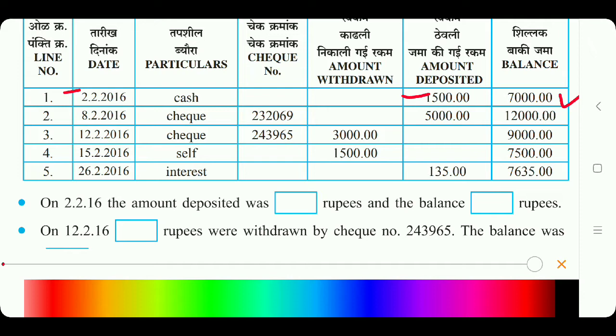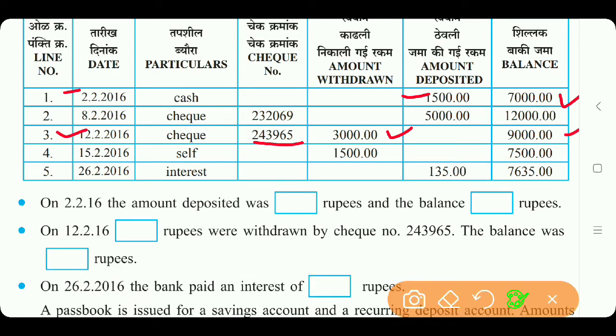Now second, on 12th February 16, dash rupees were withdrawn by check number. The check number is also given here. Now where is the date? 12/2, third one. How much amount withdrawn? Withdrawn means this side, this 3,000 rupees. This is the check number given, 243965. And how much is the balance? This is 9,000, the balance given.